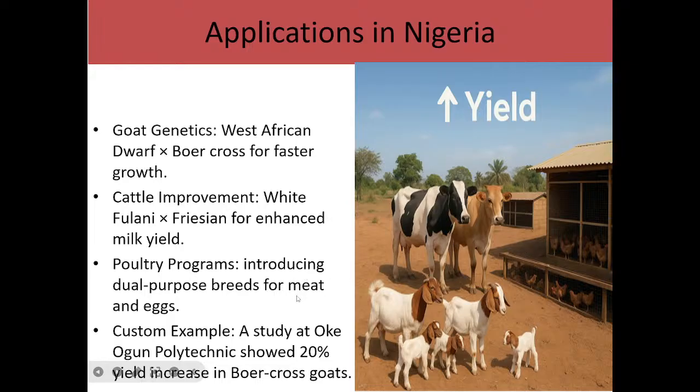For example, layers can be used as meat as well as reared for egg production. A typical example at the Polytechnic Okeogun here has actually shown a 20% yield when you cross it with a goat. So in this polytechnic, consider this an example of application of animal breeding in Nigeria.